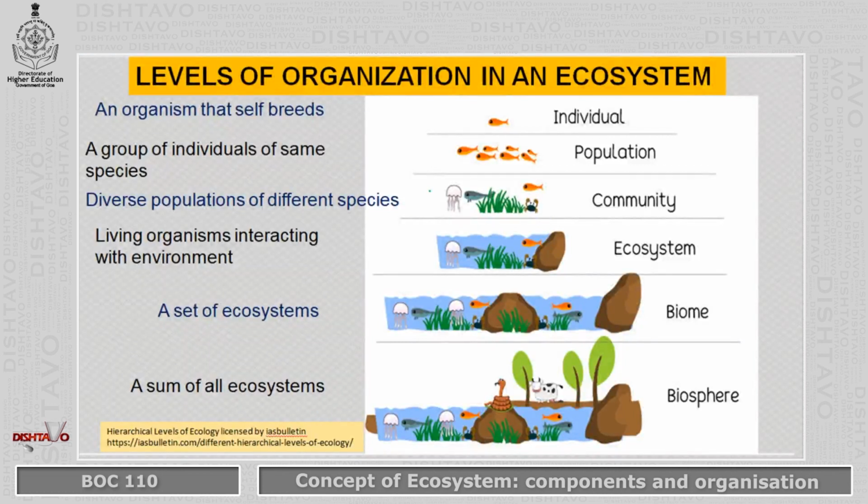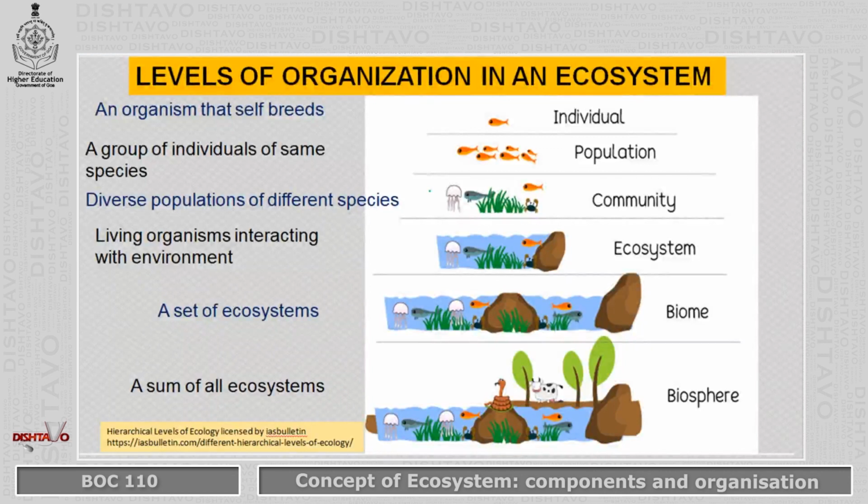If we go to the next level of organization, we see these living organisms, that is the communities, interact with the environment, that is the non-living component of the ecosystem. And when they interact, there are food chains and food webs taking place. So that is called the ecosystem. That is the next level of organization.